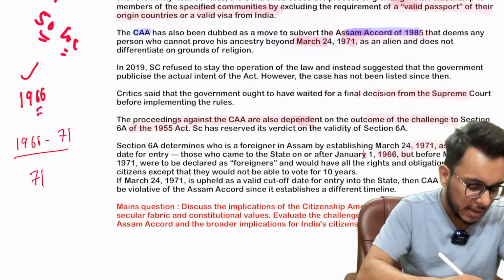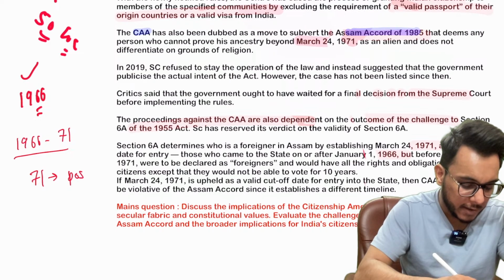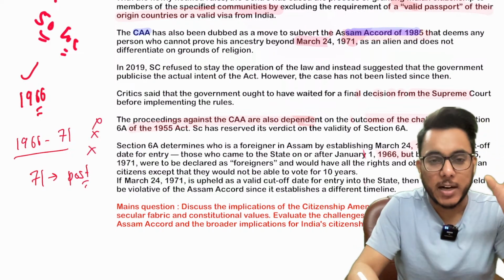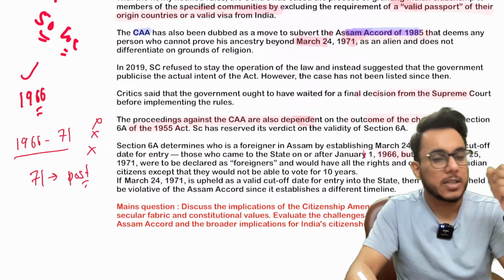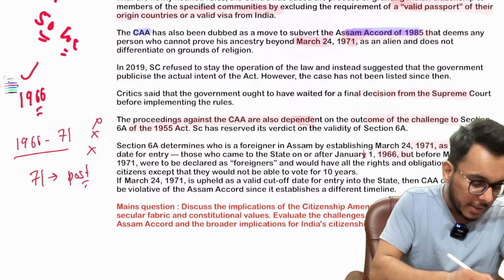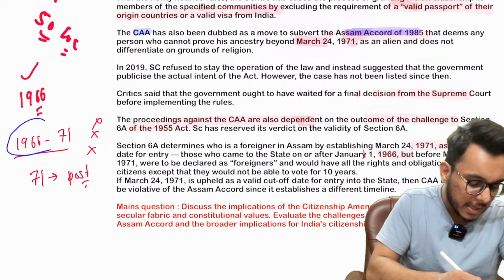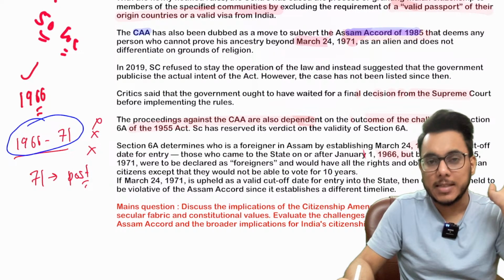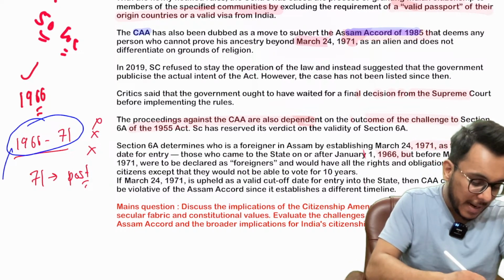And people who entered Assam after 1971 will be deported from the country. They will not get citizenship, they will be deported. So the cutoff for getting citizenship is 1971. After 1971 you will not get any citizenship. Okay, but now what is happening?